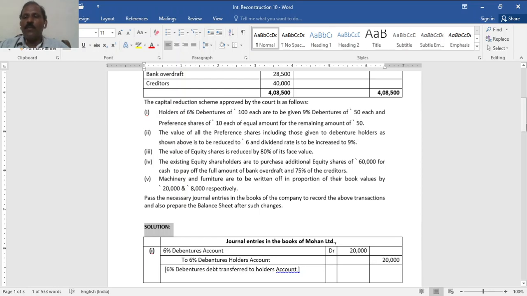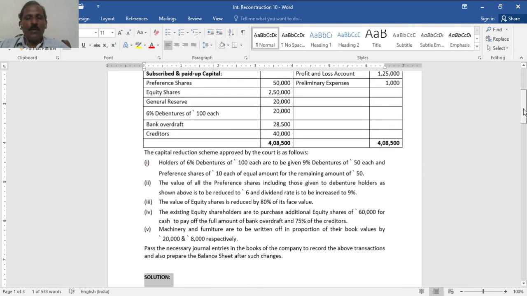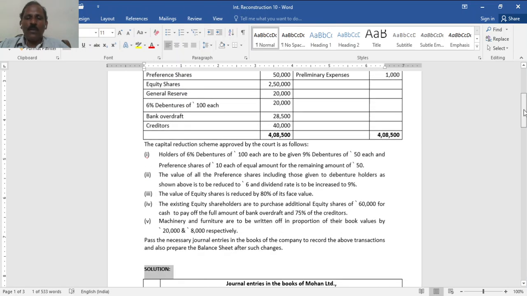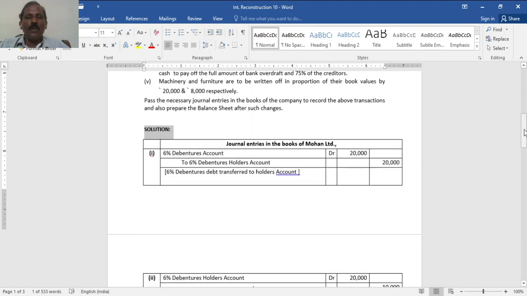So here, before writing off machinery and furniture, you must look into the problem where there is some unappropriated profit, that's 1,25,000, then preliminary expense, both are to be written off, then goodwill. This item must be written off. So now you are asked to pass necessary journal entries in the books of the company to record the transactions, also prepare the balance sheet.